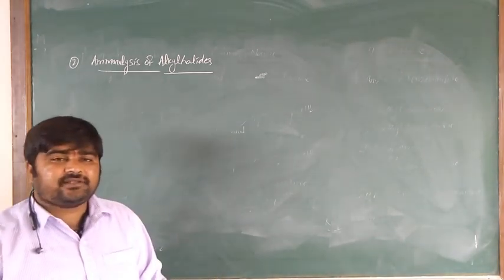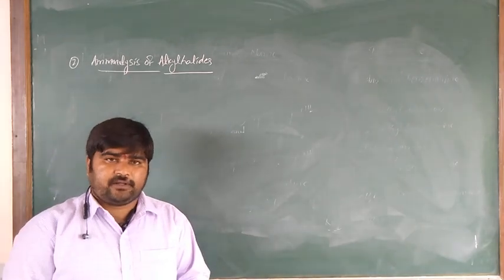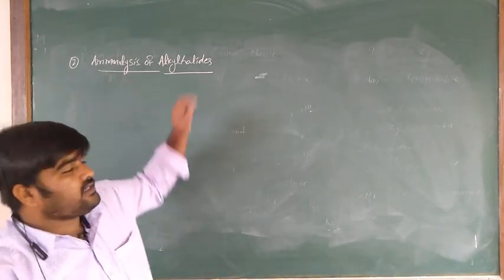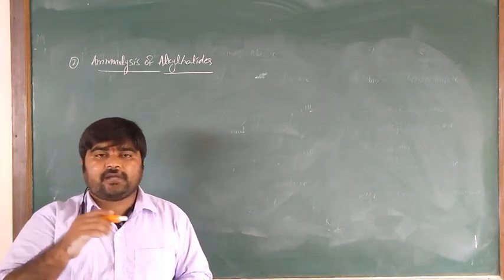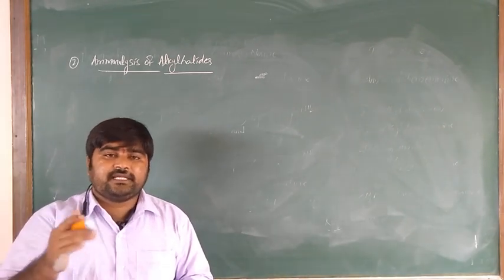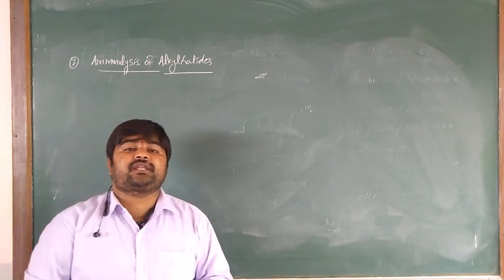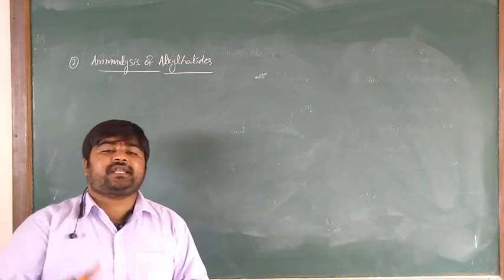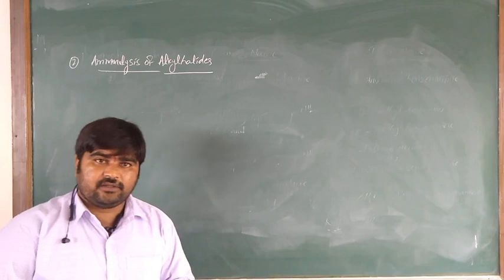So when alkyl halides react with ammonia, what happens? In alkyl halides, the carbon-halogen bond is easily cleaved by ammonia, which is a nucleophilic substitution reaction. Why? Because ammonia acts as a nucleophile.